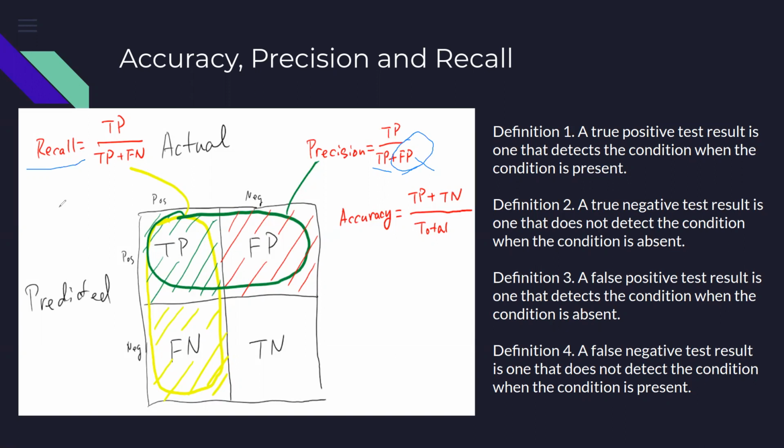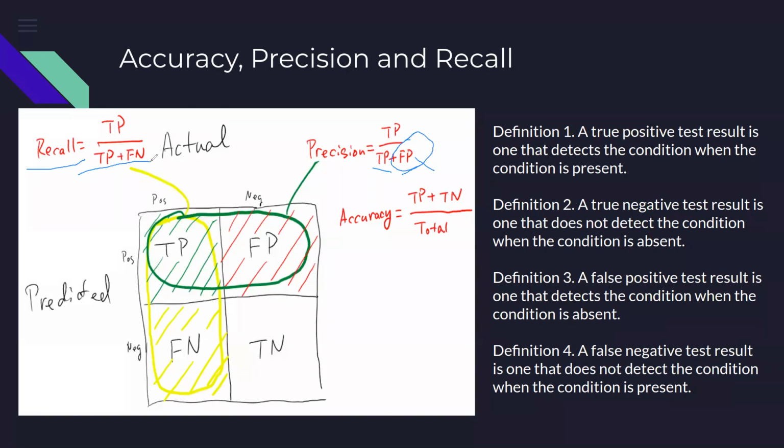It means that out of the total population which is truly positive, sorry, I used the wrong word, out of the population which is having the condition, how do we find out who is having the condition? This would be the true positive: the person had a positive condition and the system identified that as positive.